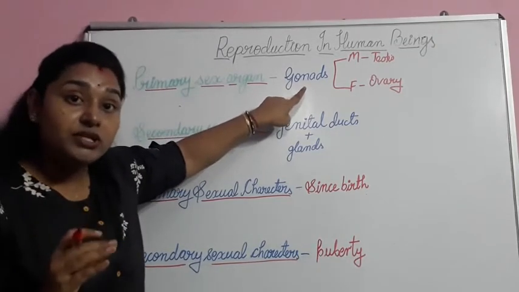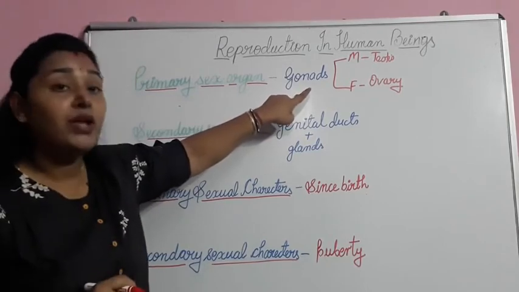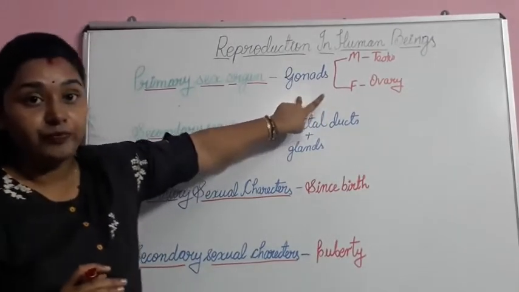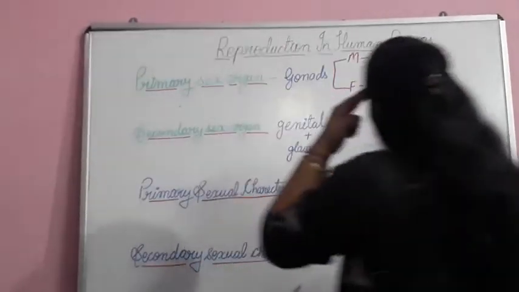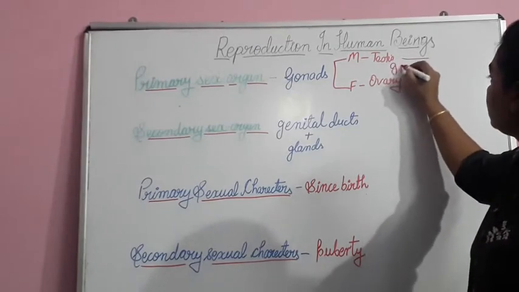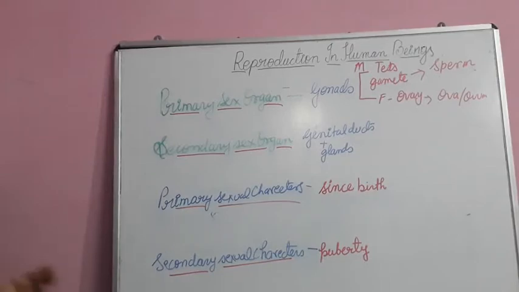So in males the gamete is produced by the testes, and in females the gamete is produced by the gonad called ovary. Now the gametes which are produced by them are the sperms and ova.